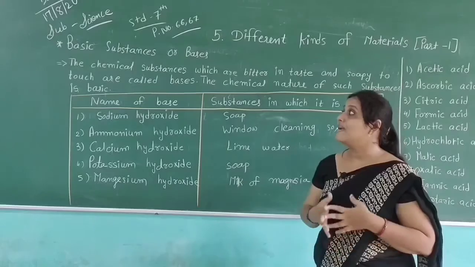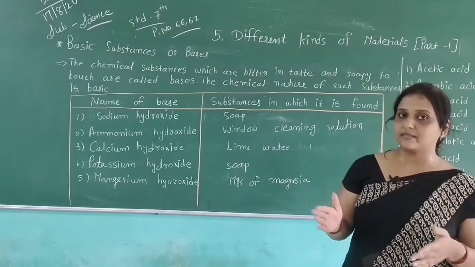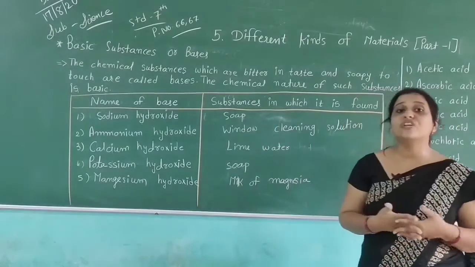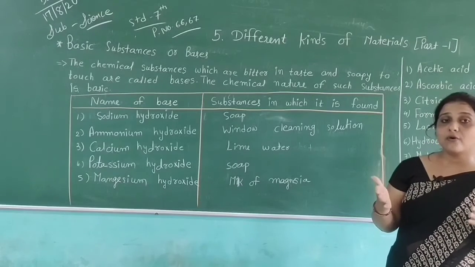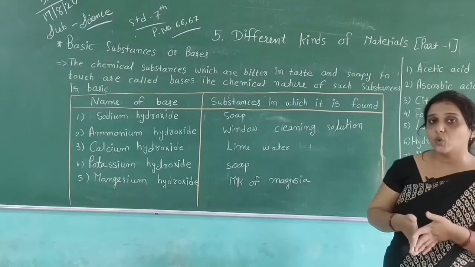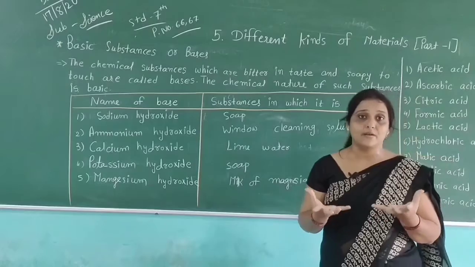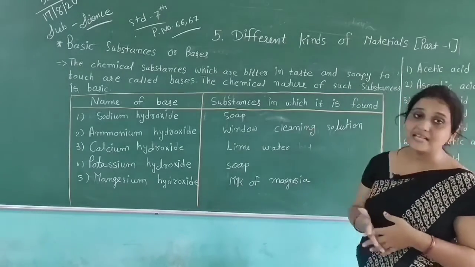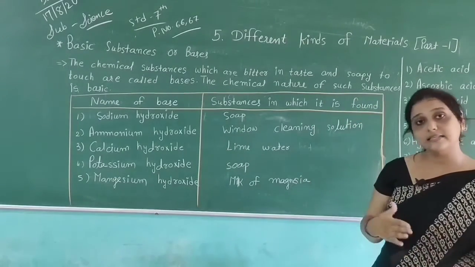Then after that they have basic substances, or bases. All such chemical substances have a base in them. The chemical substances which are bitter, like baking soda, do not have a salty taste, but when we take it between two hands we feel it is soapy. So this kind of substance is called a base. The chemical nature of such substances is basic.